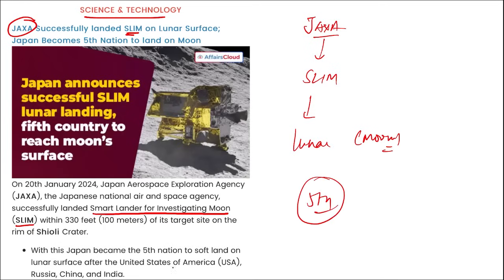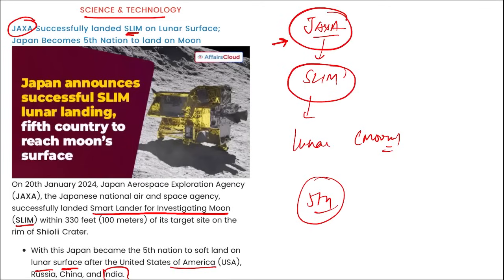Which was the 4th country? It was our India. So after USA, Russia, China and India, now Japan became the 5th country to land on the surface of the moon using their mission SLIM, that is Smart Lander for Investigating Moon. Right? And this was by JAXA. JAXA is the space agency of Japan. Right?